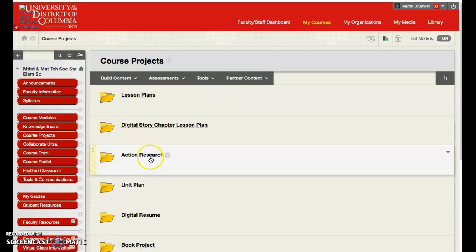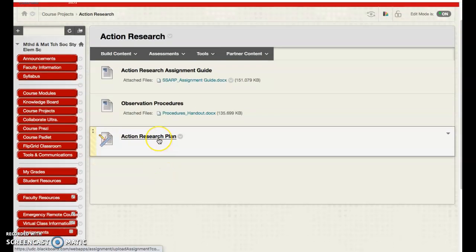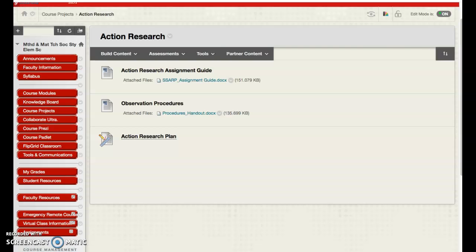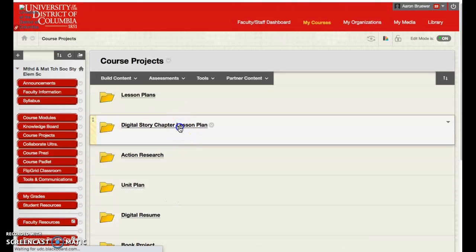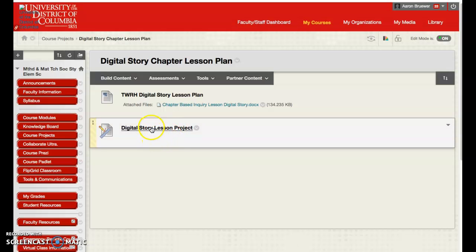The same with Action Research. We presented our Action Research, but I would like to have a representation of that Action Research submitted. So if you can please submit your documentation and your project in this location, I would appreciate it so that we've got a record of it here in Blackboard. And of course the same with the digital story chapter lesson plan from Lowen. You'll find the place to submit that there.